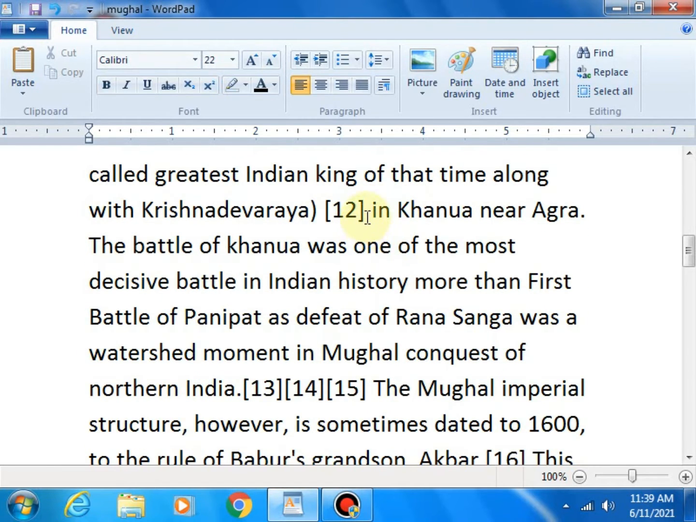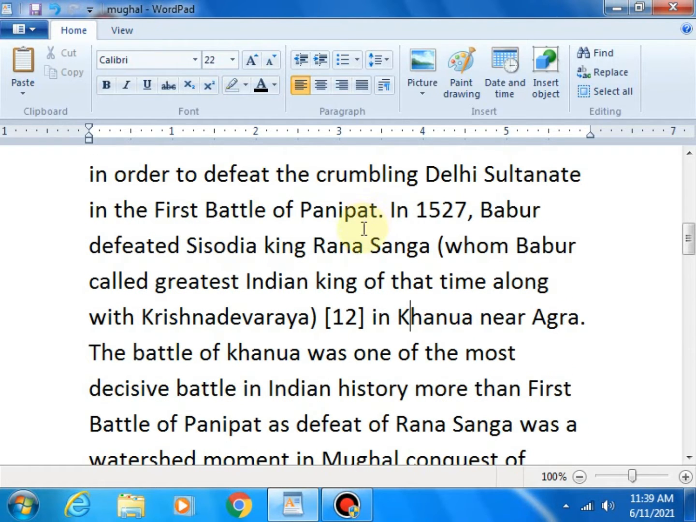And after that, at Tanuva near Agra, this happened. In the UPSC exam, they will ask in which place Babur defeated the Sisodiya king Rana Sanga. You have to answer Tanuva near Agra, or Tanuva. Sometimes two options will be given, Tanuva and Agra, but don't get confused. Just select the option Tanuva, and don't select Agra. Agra is a place, but he defeated him in another place near Agra, not in Agra.